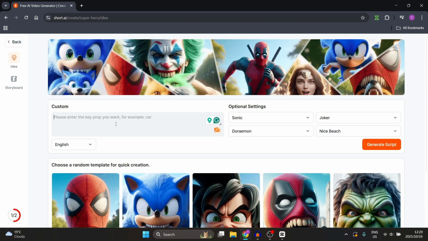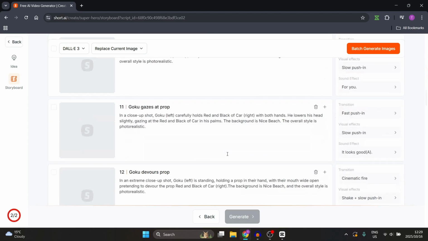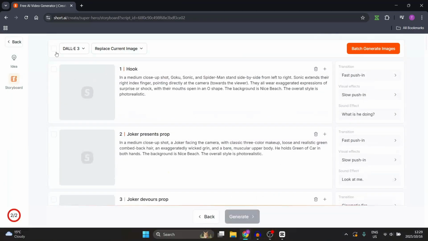I'm going to go ahead and just generate a script over here, and within a few seconds you'll have a full-on script with a hook. And this basically is a story. Okay, so you can go ahead, and once you've read through this and you're happy, you can go and select what it is that you would like to have produced.